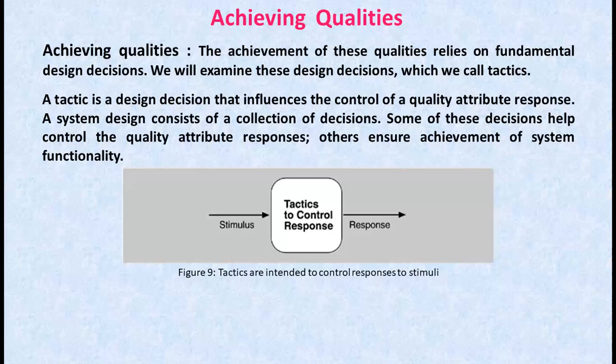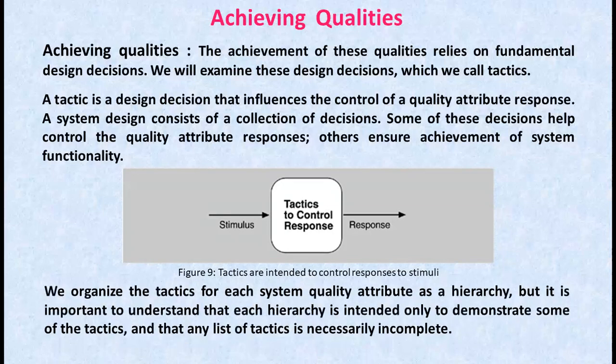We organize the tactics for each system quality attribute as a hierarchy, but it is important to understand that each hierarchy is intended only to demonstrate some of the tactics, and that any list of these tactics is necessarily incomplete.